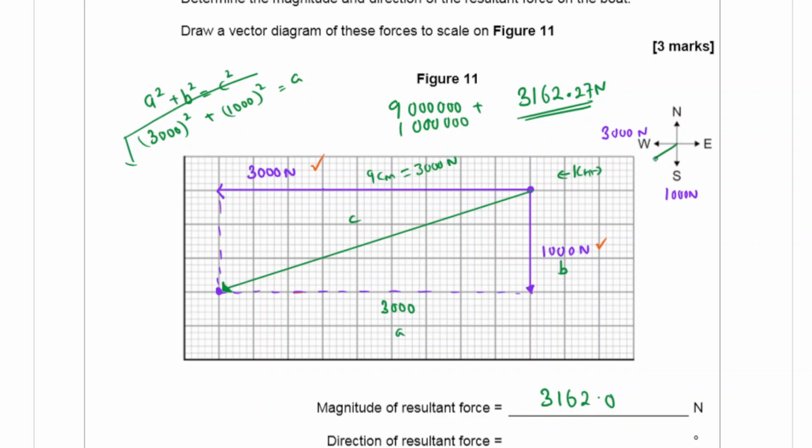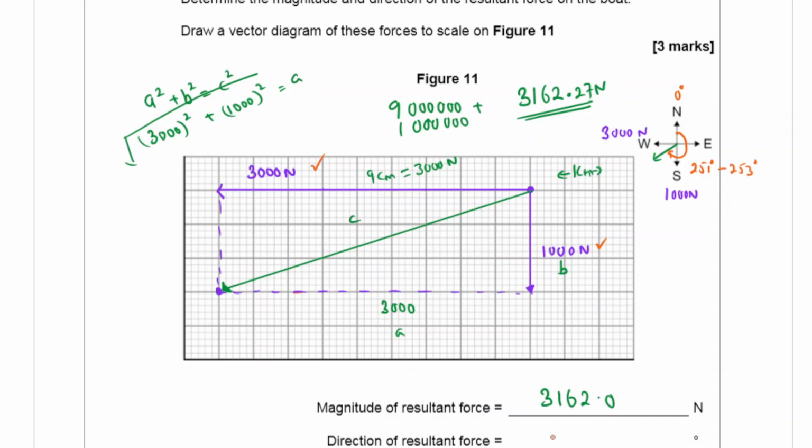southwest because it's going in this direction, but that's not going to be very accurate. So you have to be accurate. Here you would need a protractor. So this is 0 degrees. Using a protractor, that's 180 to the south, and you need to measure this entire angle, and that entire angle is between 251 degrees to 253 degrees.